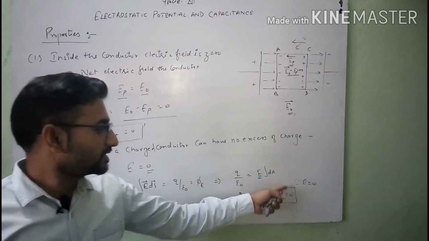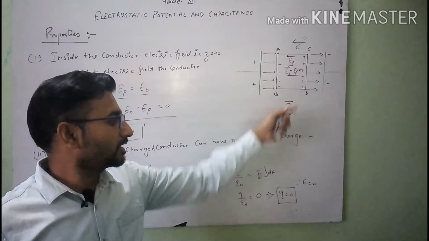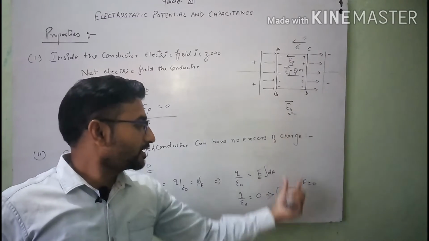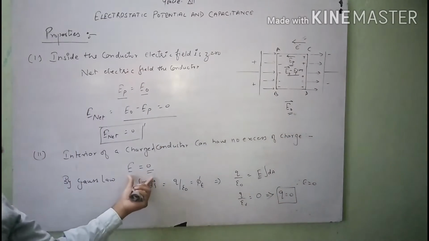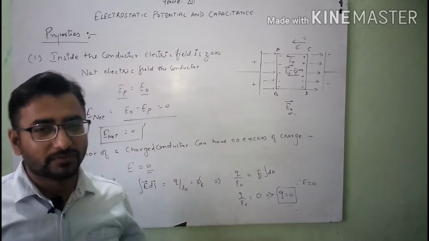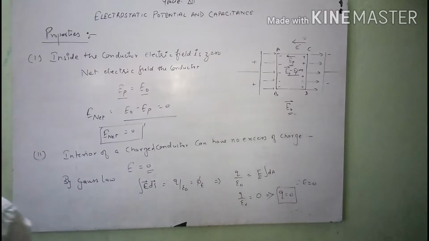Clear, student? Means the value of charge inside the conductor is 0 because the electric field inside the conductor is 0. And after that we talk about the third case.